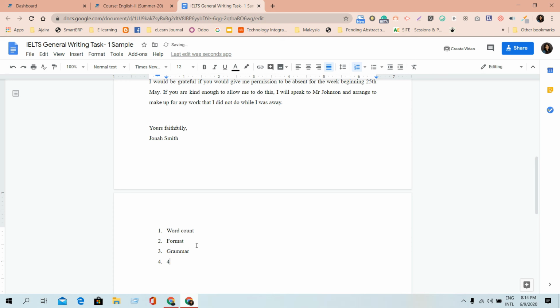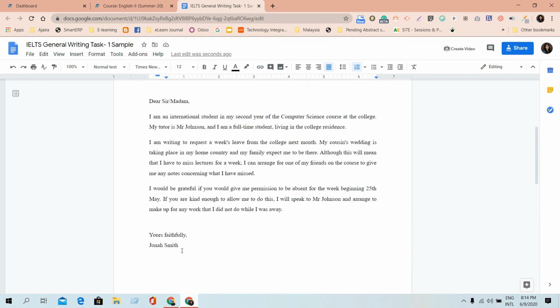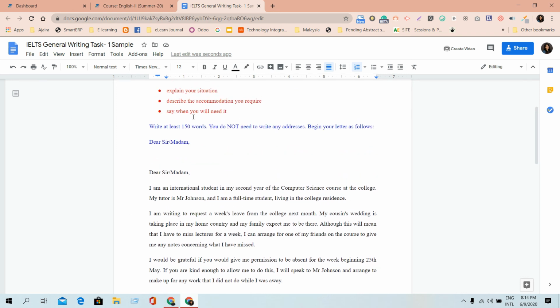The last thing they check is your coherence. Coherence means what? Your organization of the sentences, and the transitions that you are using in your sentences. That's the thing they check. If you have all this information down correctly, then you might have a good mark. And please do remember that you should not make any spelling mistakes here. Even in my examinations I check this kind of thing. So that's the important thing about IELTS General Writing Task 1, that's letter writing.